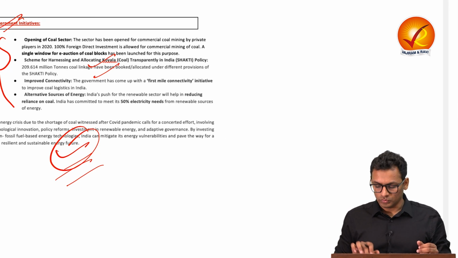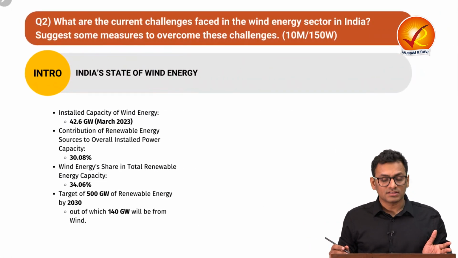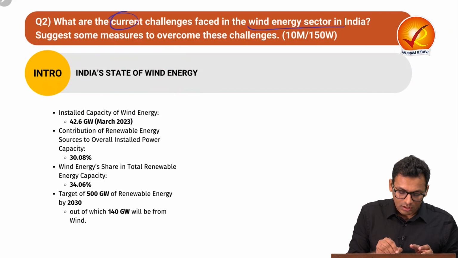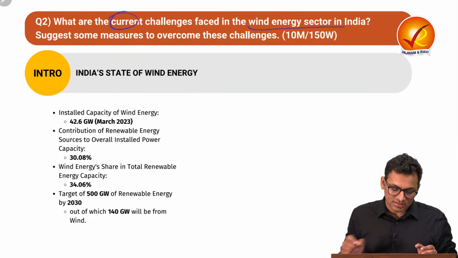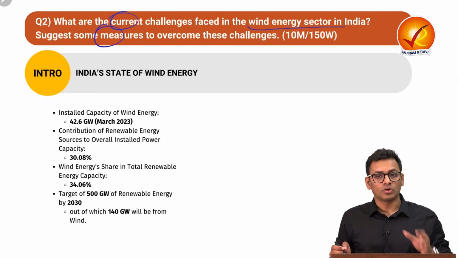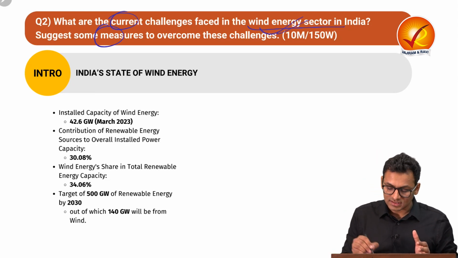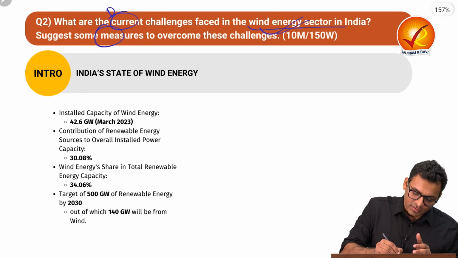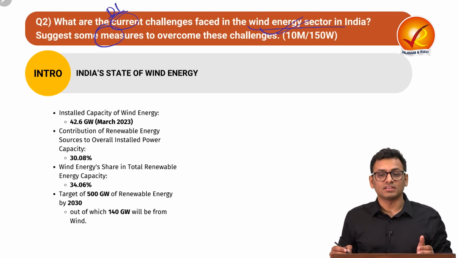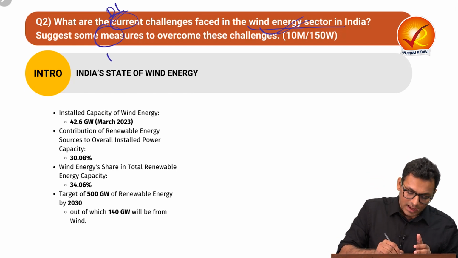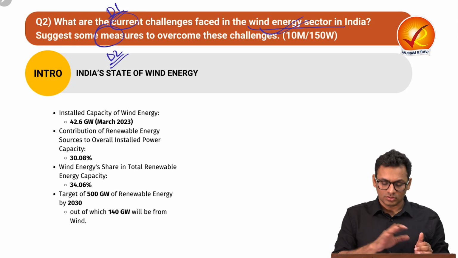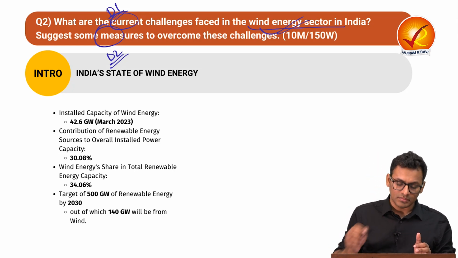Let's move to question number 2. Let's read the question together. What are the current challenges faced in the wind energy sector in India? Suggest some measures to overcome these challenges. So in this question, the core demand is with respect to the wind energy sector. In the answer, we have to cater to the very first demand, which is the current challenges with respect to the wind energy sector in India, and measures that can help with bridging those challenges. So that is the major demand.